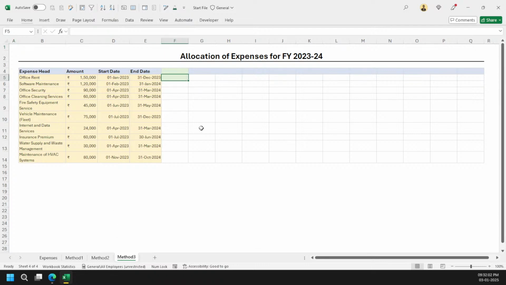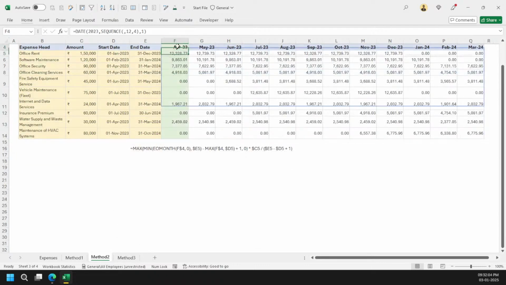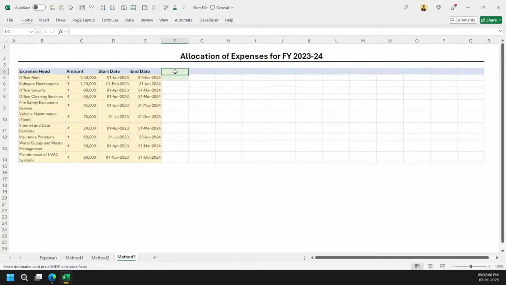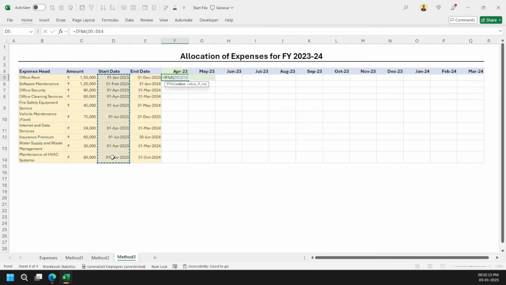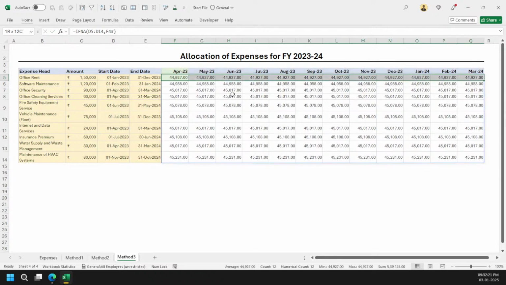Let me copy paste this formula again. Now what we can do here, you will see something interesting. With IF and A function, I am just going for this much part and this much part, and that's it. Wow, something bizarre happened.